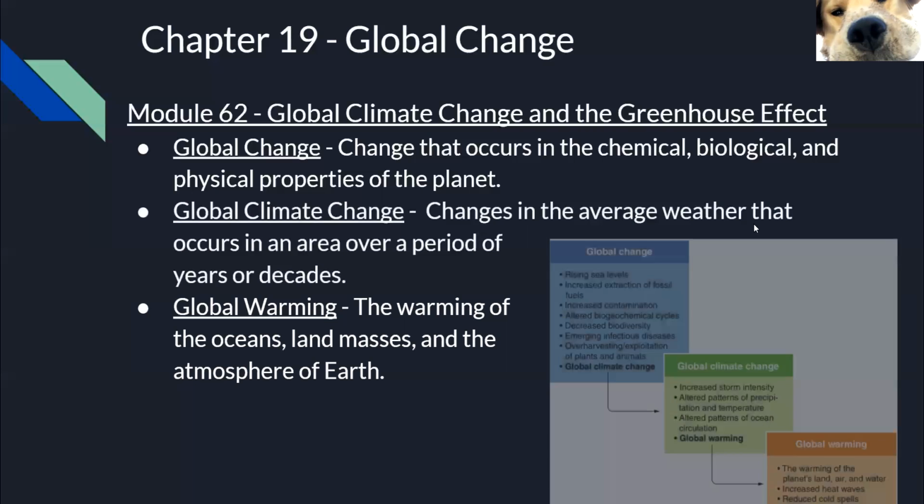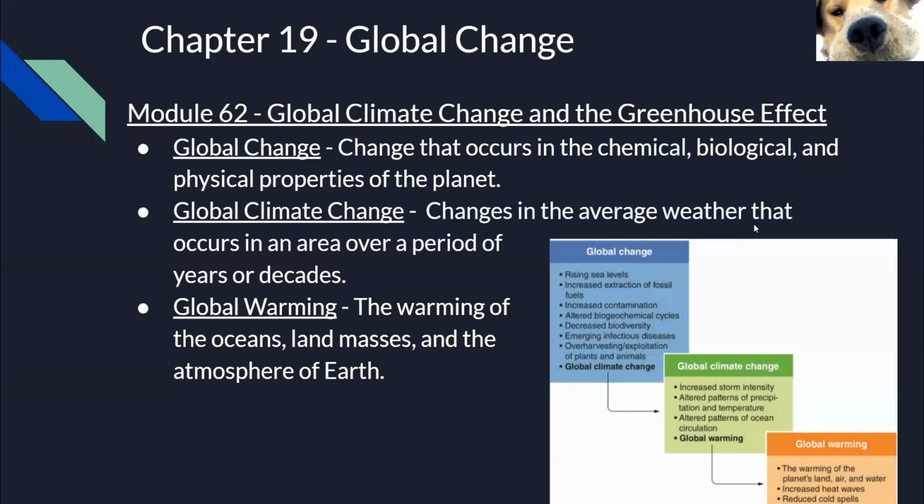So here is a graph that demonstrates the relationship of the three things we just talked about. We have global climate change here, which is one of the global changes. Other than global climate change, we also have, for example, the rising of sea levels and the increased extraction of fossil fuels, which also lead to global warming.